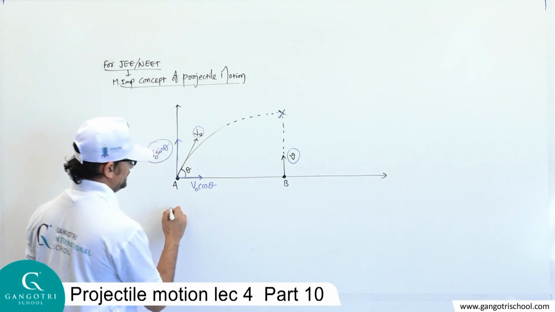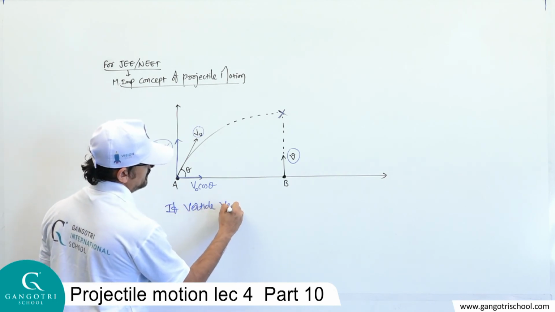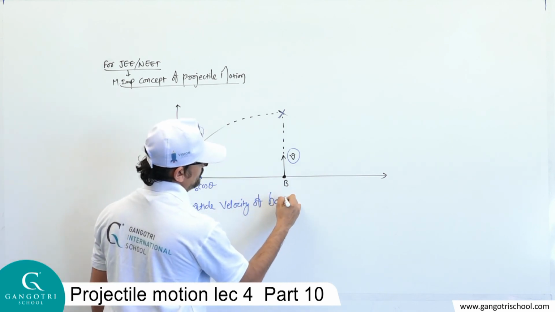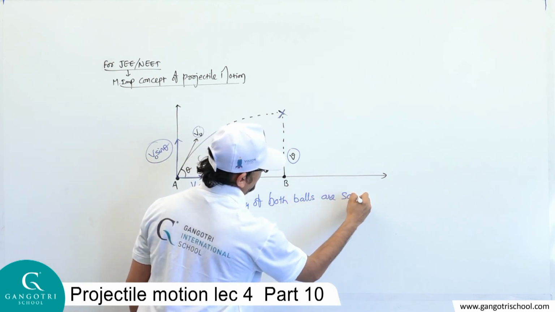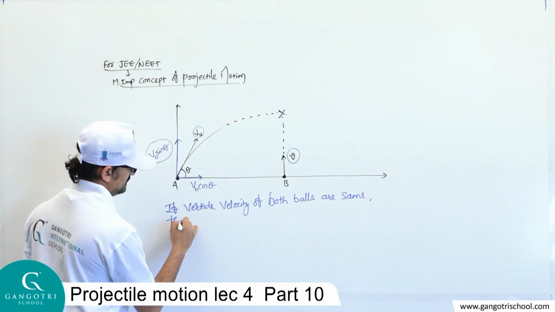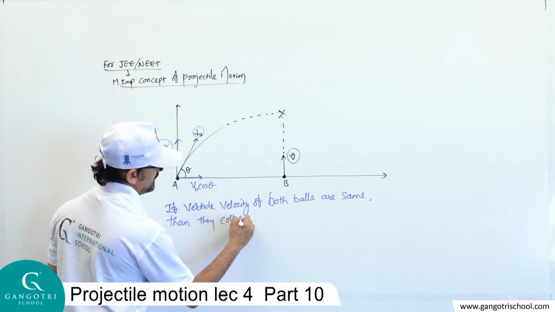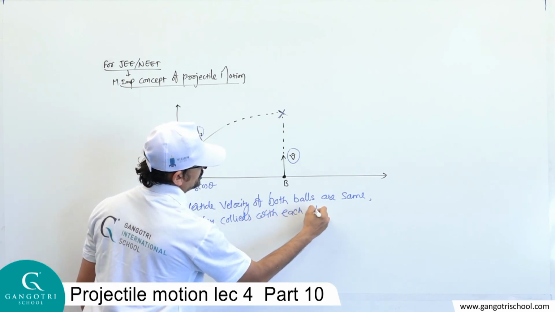So the answer is, if the vertical velocity of both balls is the same, then they collide with each other.